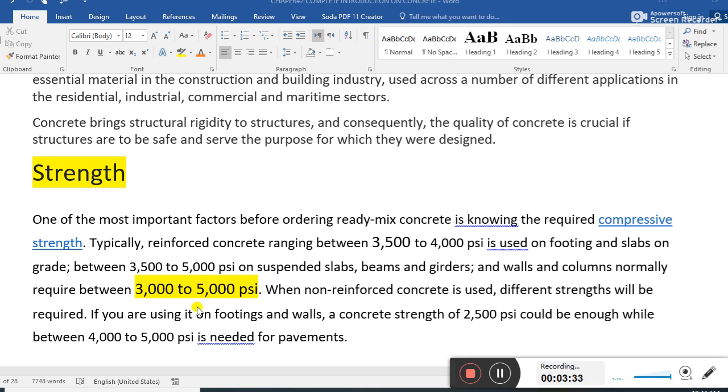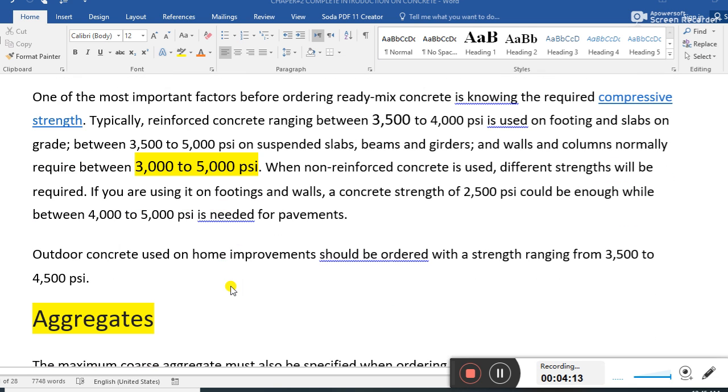If we cast concrete and, after 28 days under curing condition, test it under a UTM or compression machine, the test result should be 3,000 to 5,000 psi, though it is different for different grades of concrete. This is the wide range.